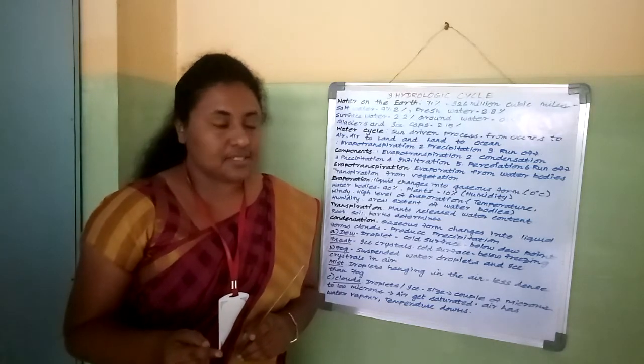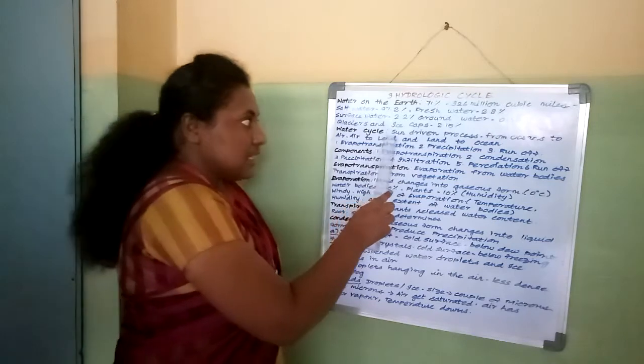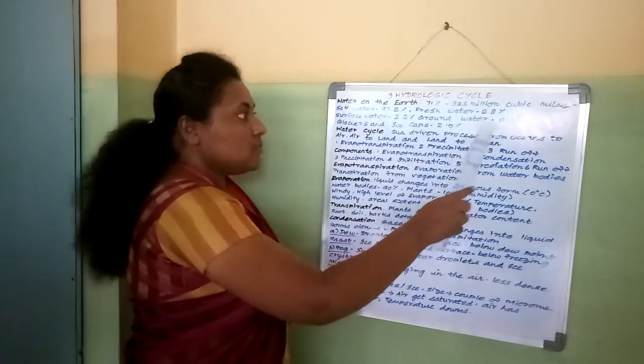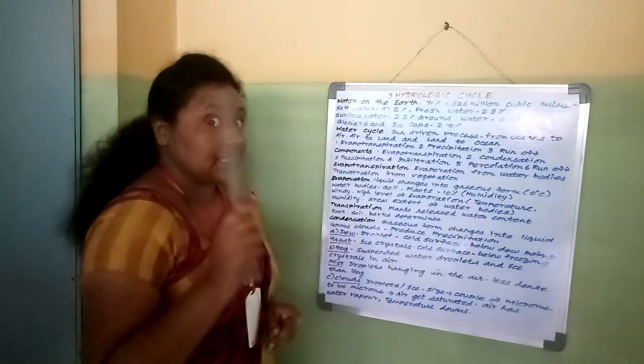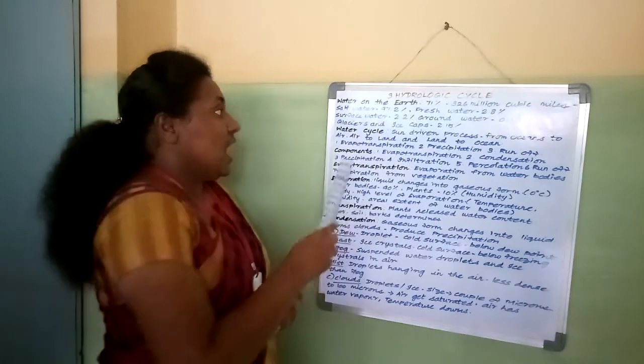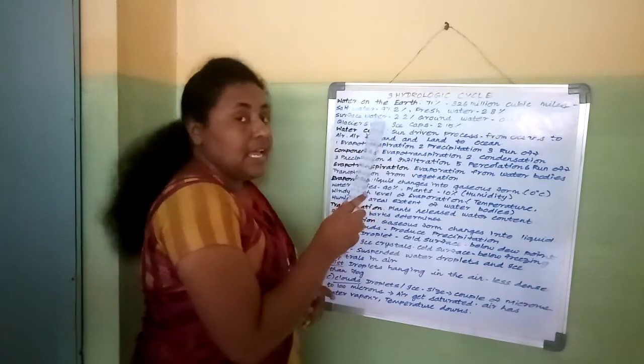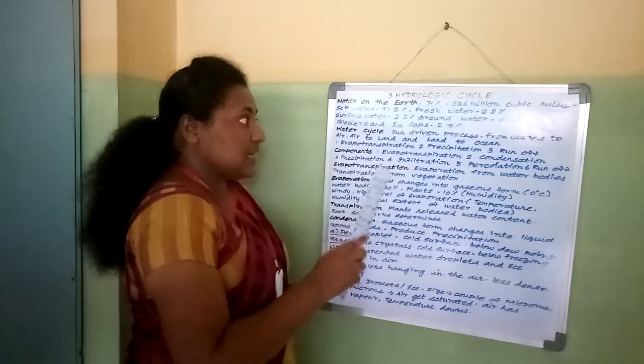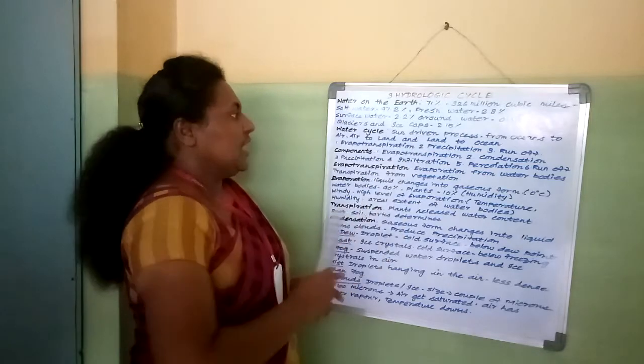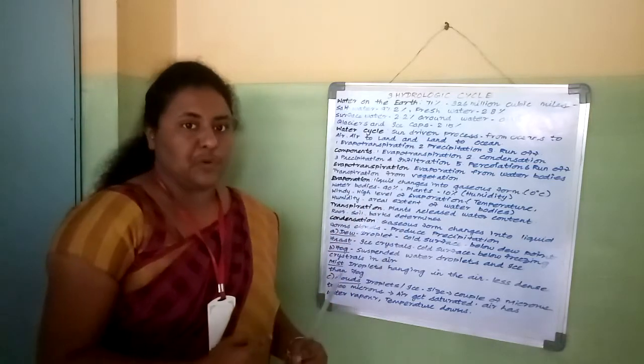Can you understand this? It is a sun driven process from oceans to the atmosphere, again atmosphere to the land, and again land to the ocean. It is a continuous process.